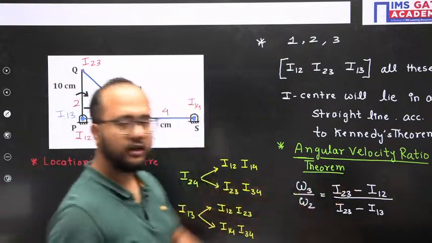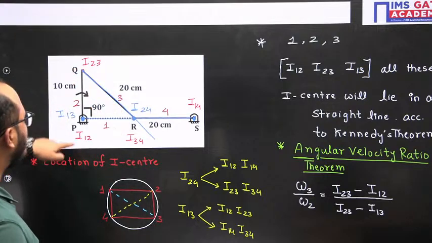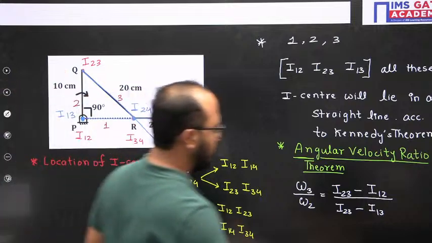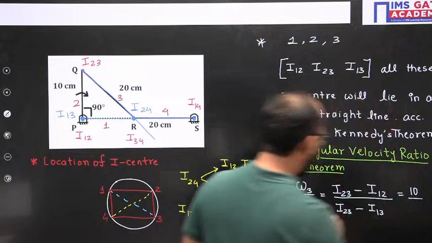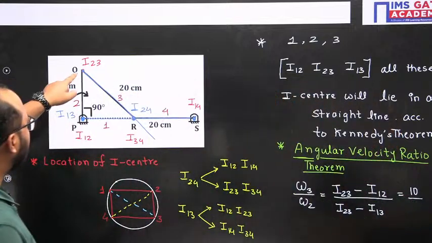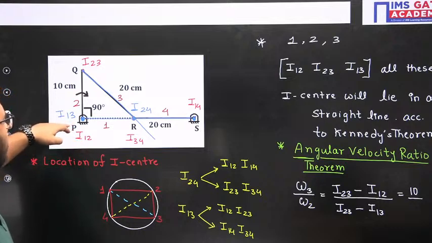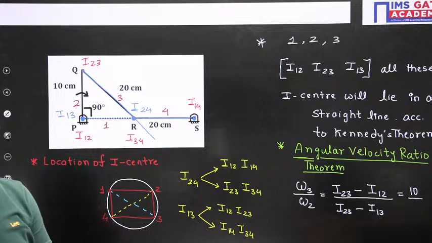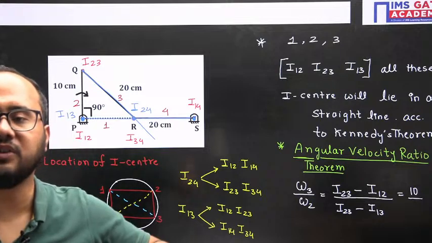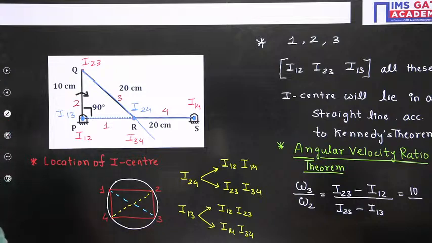Now 2, 3 and 1, 2. Where is 2, 3 and where is 1, 2? Here only. So 10 centimeter they have mentioned. Divided by 2, 3 and 1, 3. Where is 2, 3? 2, 3 is here, and where is 1, 3? 1, 3 is here itself. What is the distance? 10 only. Correct? Is it clear everyone? So that's what we need to do, put all the values here. Now tell me your answers finally. What answer are you getting?